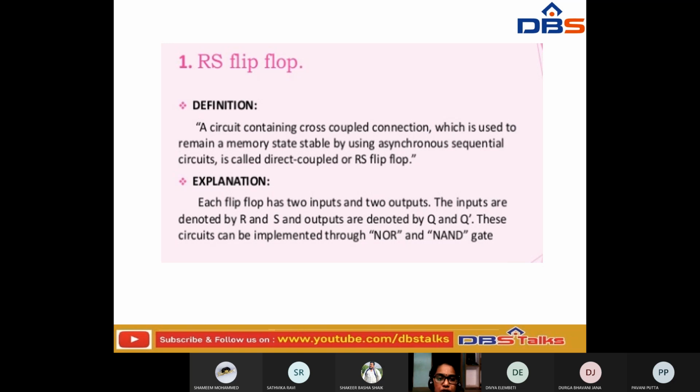These circuits can be designed using sequential circuits, which are combinations of NOR, NAND, and OR gates. Now let us see how the RS flip-flop is designed.